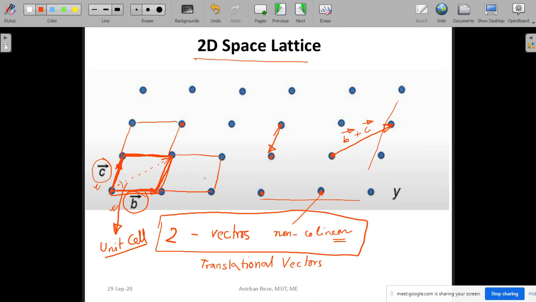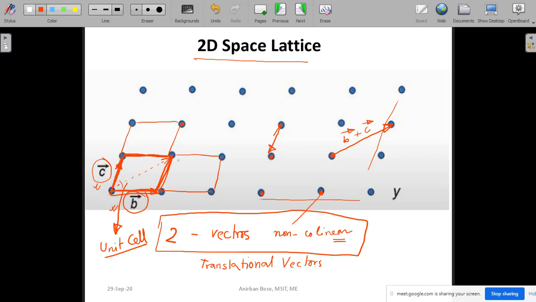We cannot actually deal with the infinite space lattice, since there is a periodic repetition, since there is an identical surrounding of each point. So it is better to define the unit cell, and repetition of the unit cell will be there.